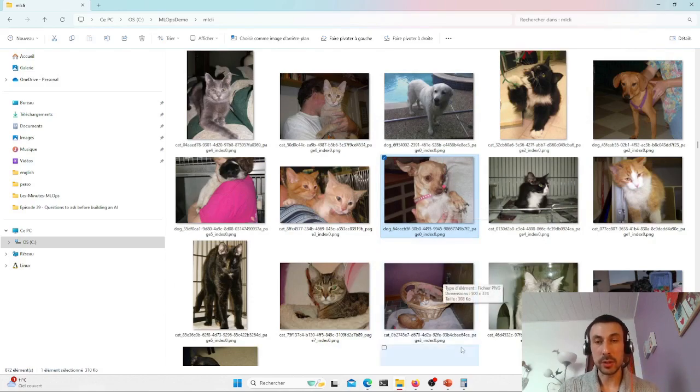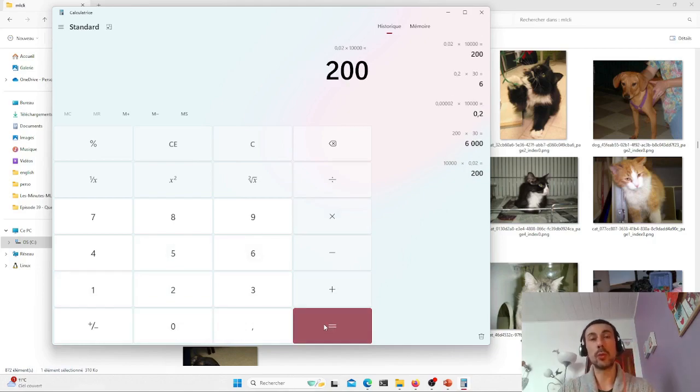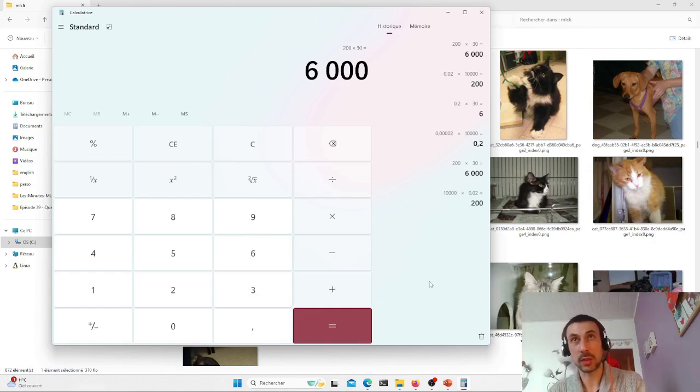So, we'll have to ask ourselves, should I make or should I buy? It's a good question, but today, on our project, we have to make 10,000 predictions a day. Imagine that we buy a service that exists on the internet and costs 2 euro cents per prediction. In that case, if we multiply 2 euro cents by 10,000, we end up at 200 euros a day. This means that if we multiply by 30 days, the cost of our cat and dog classification project will be around 6,000 euros per month. This means the cost is quite high.